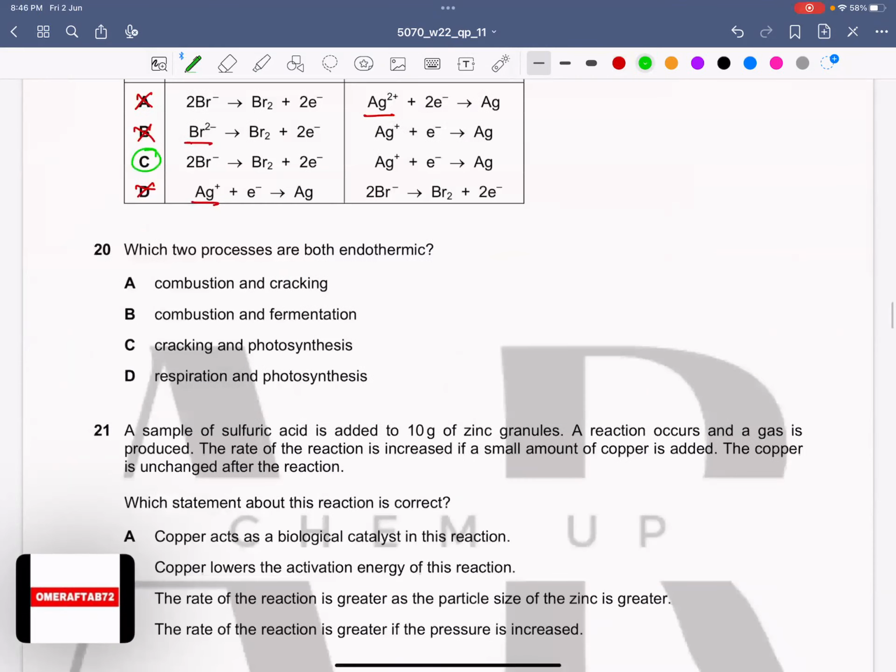Now, question number 20. Which two processes are both endothermic? Combustion, if you recall, is exothermic. So A goes wrong. And cracking is endothermic because heat energy is needed. Again, combustion, exo. So it's wrong. Cracking is endo. Photosynthesis is also endo because sunlight is absorbed. Aerobic respiration is exo because food is combusted in the body, producing energy. So D goes wrong as well, and C is our correct answer. Is this clear to everyone? Yes, sir.